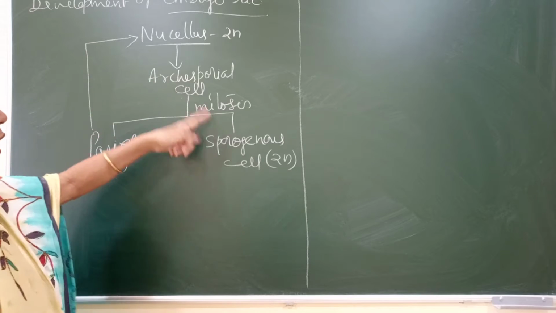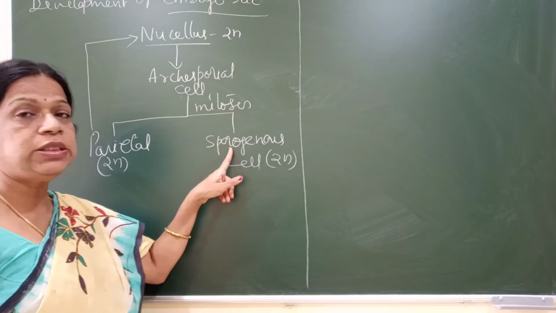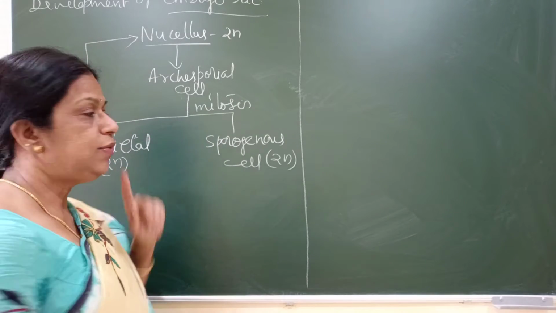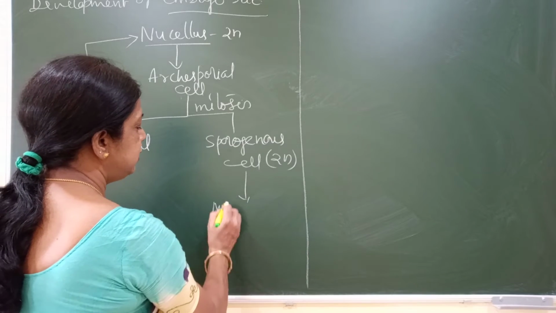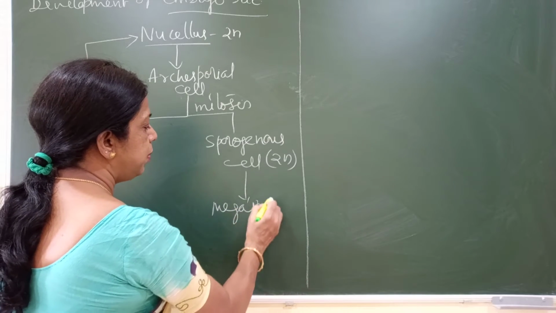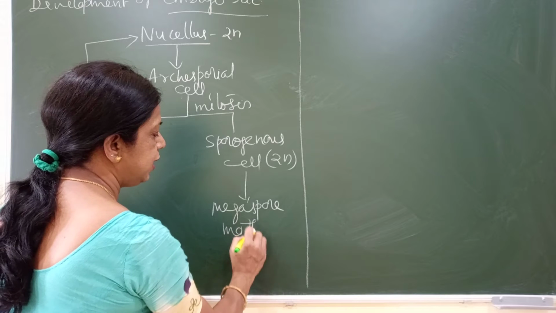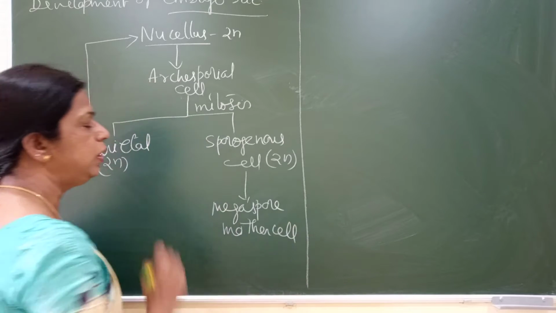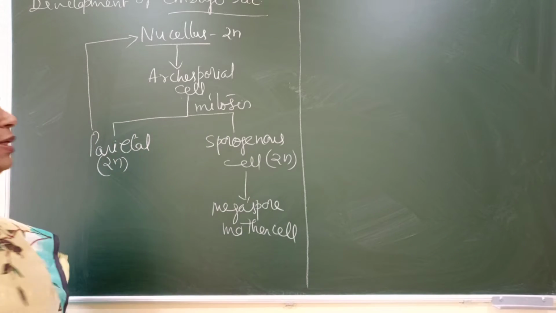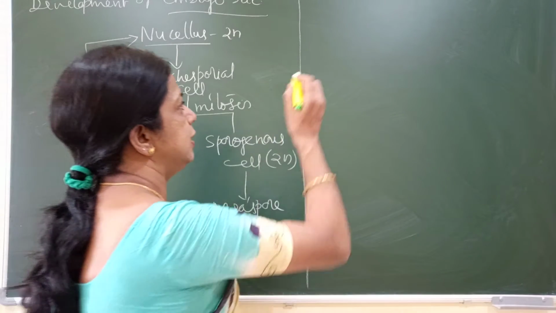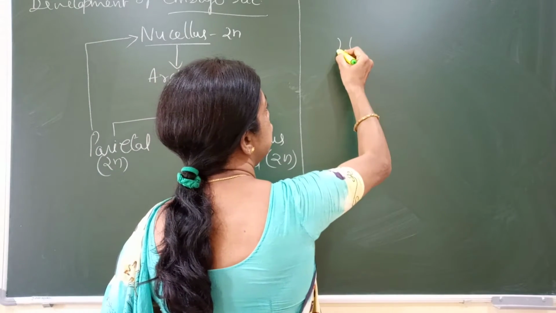Now the sporogenous cell, which is a diploid cell, will directly function as the megaspore mother cell. Now let us see the megaspore mother cell. I am going to show it diagrammatically.